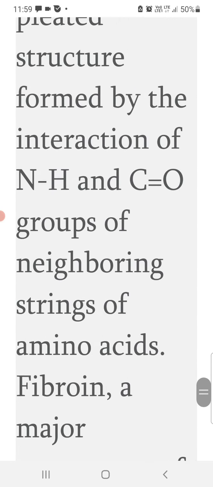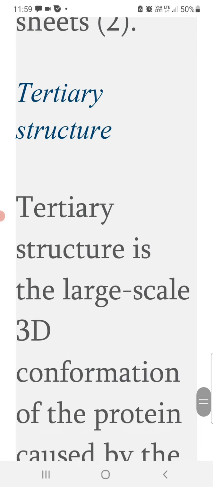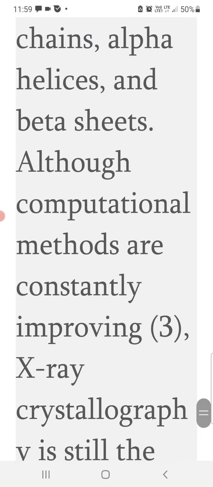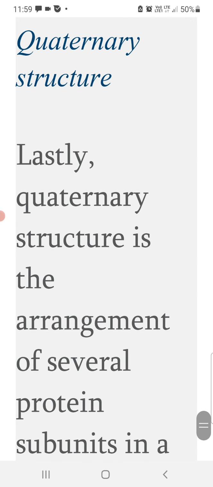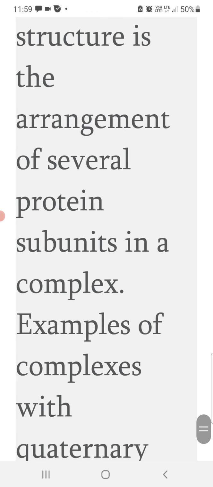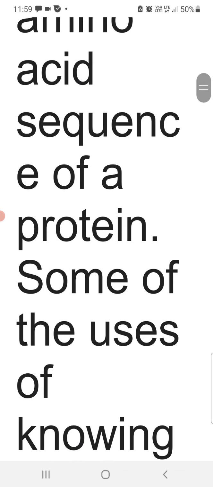So the quaternary structures are the arrangement of several protein subunits in a complex. Examples of complexes with the quaternary structure include antibodies and hemoglobin.